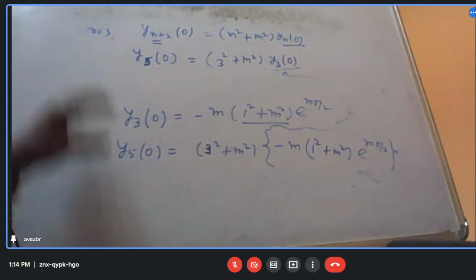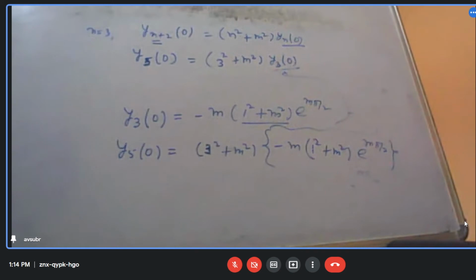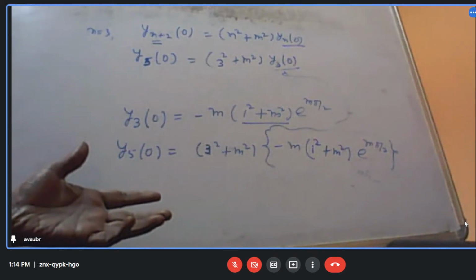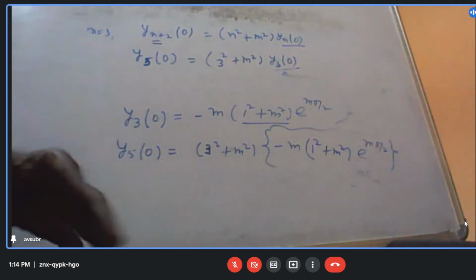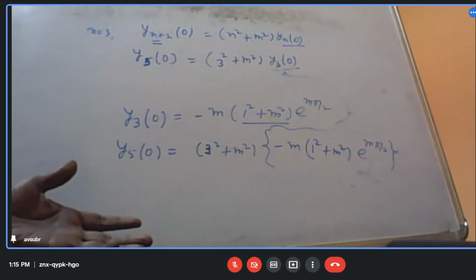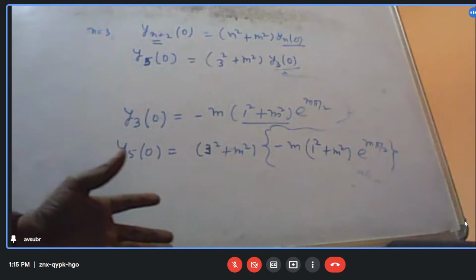So we have seen successive differentiations of a given function, how to do it, and also we have seen the Leibniz theorem.